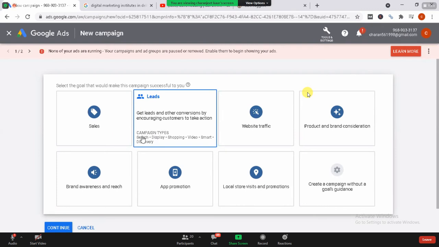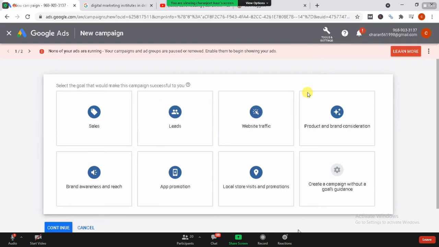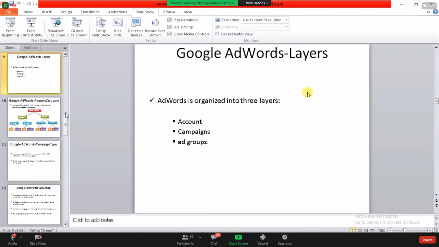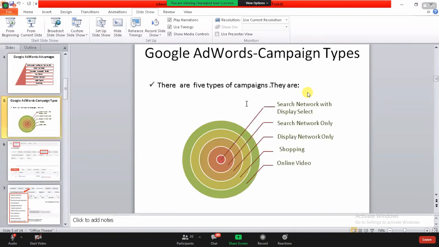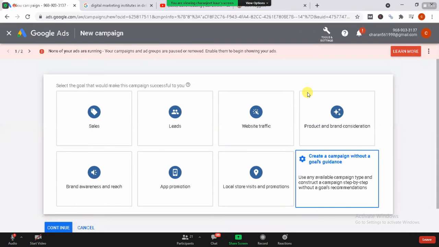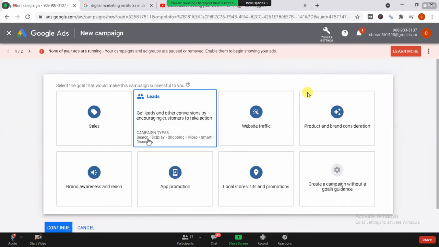Now they're showing me the campaign types: search, display, shopping, video, smart, discovery. Let's just see the beginning of this section when I started with you. What I have shown you, search network, search, display, shopping, online, and everything, I have shown you over here. Now if I go to this section, search, display, shopping, video, smart, discovery, you can see everything available. I hope you are able to correlate things. Now they're showing me that I need to opt for any one of the options in this section.